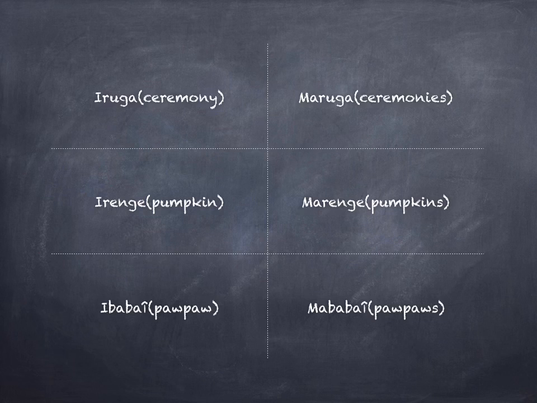Irege is a single pumpkin, and marege is many of those pumpkins. Irege is singular, marege is plural. A single pawpaw is known as ifafai, while many pawpaws are referred to as mafafai. Ifafai is singular, mafafai is plural.